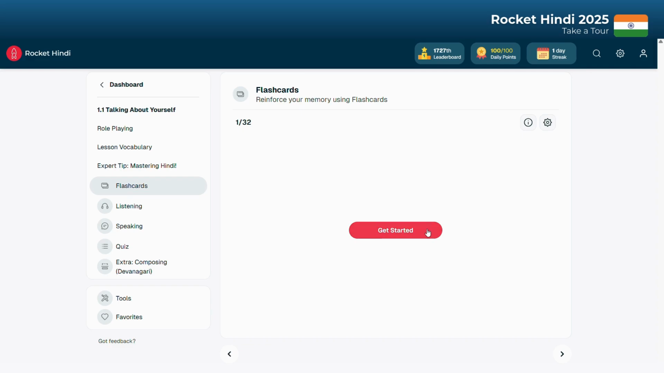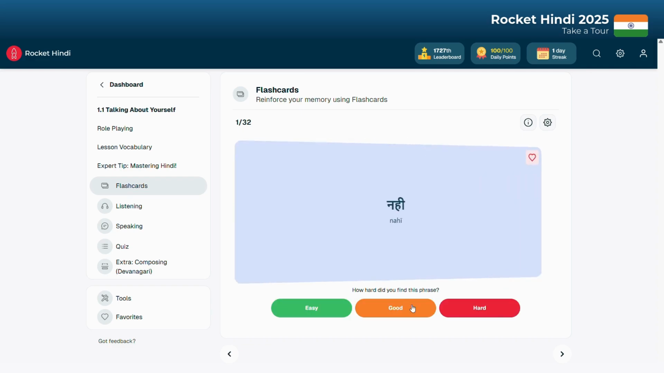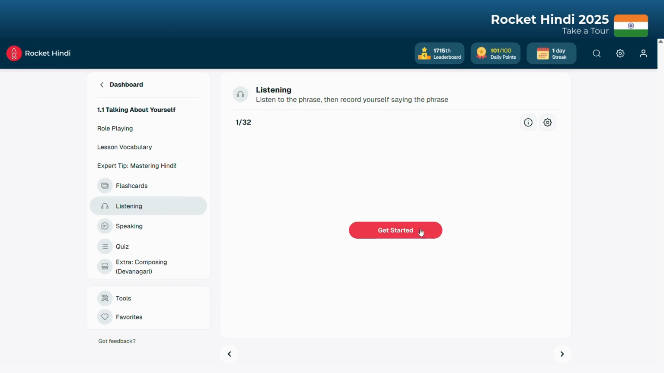First up, flashcards. Flip between English and Hindi and rate how easy or hard you found each phrase. Marked a phrase as hard? No worries. It'll be saved for extra practice. Then there's listening. Hear a native speaker, repeat what you hear, and get your rating.